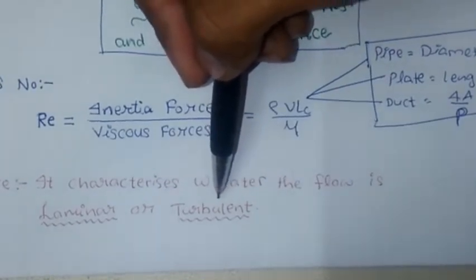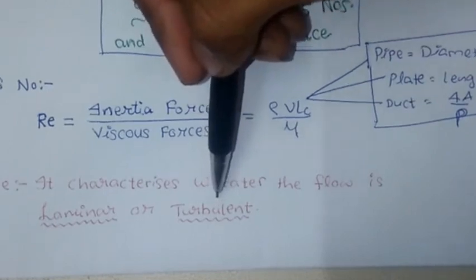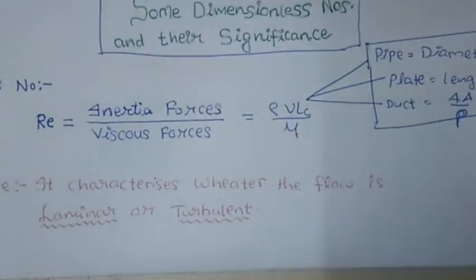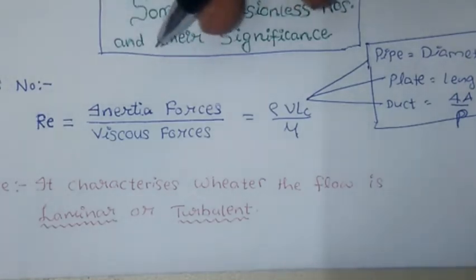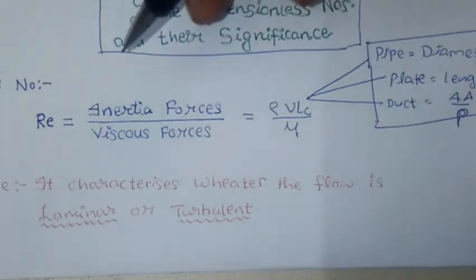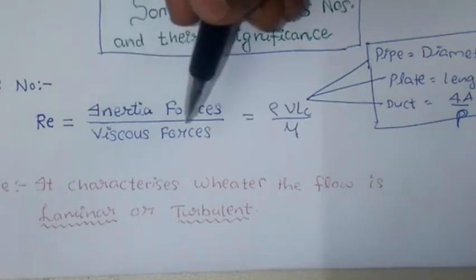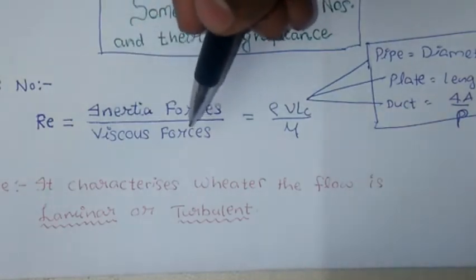And if the value is above 4000, then the flow is turbulent. If inertia forces are dominant over viscous forces, then it will be turbulent flow, and if viscous forces are dominant, then it will be laminar flow.